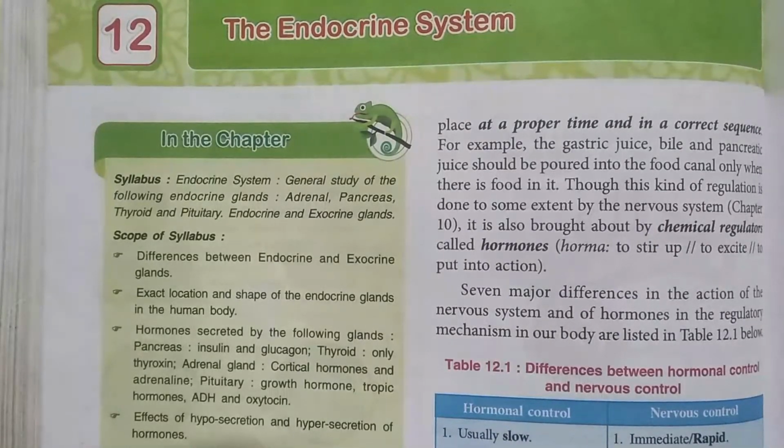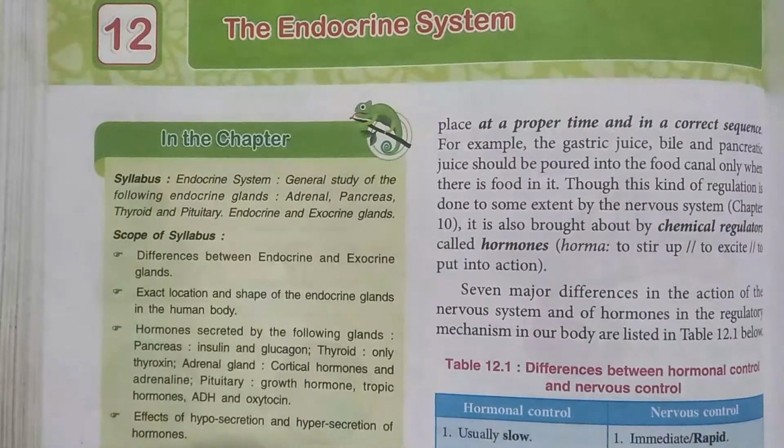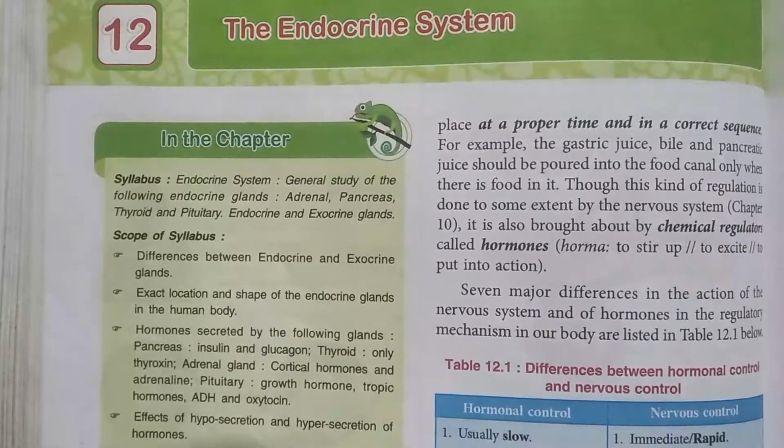So number one is nervous control, that means neural control, and the second is chemical control, which is regulated by the hormones. These hormones are secreted by endocrine and exocrine glands, and we will discuss this.